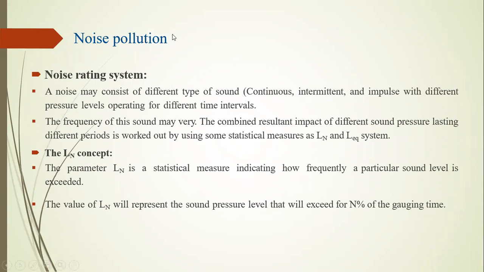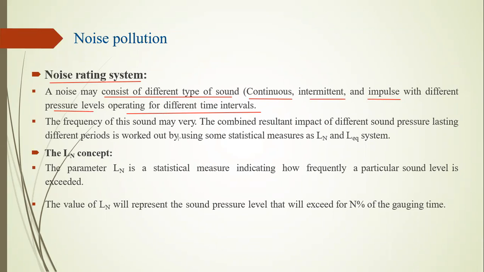Noise rating system. What is the noise rating system? A noise may consist of different types of sound, such as continuous sound, intermittent sound, and impulse sound, with different pressure levels operating for different time intervals. Continuous sound means it creates a continuous or repetitive sound. That is called continuous sound.